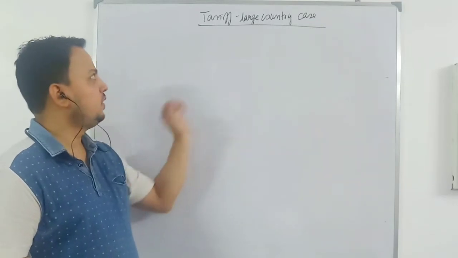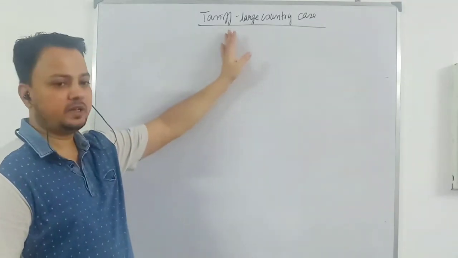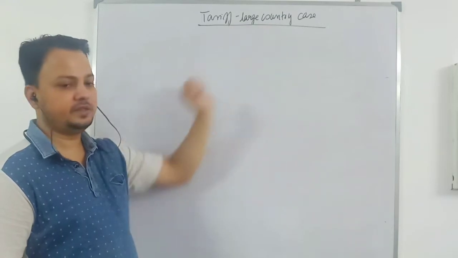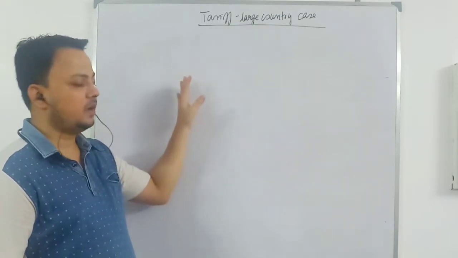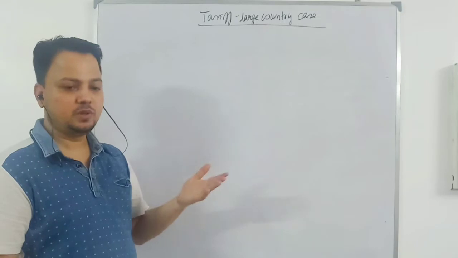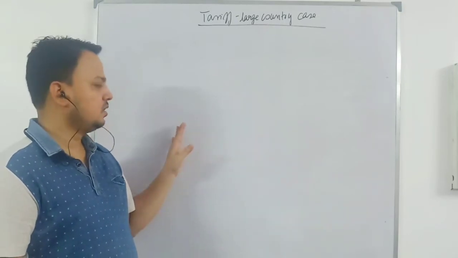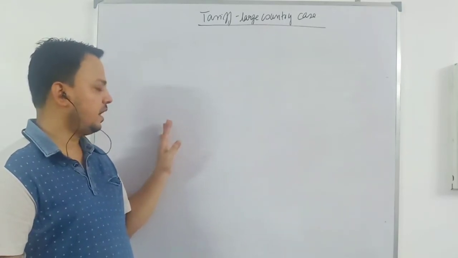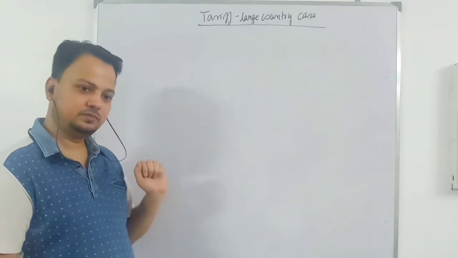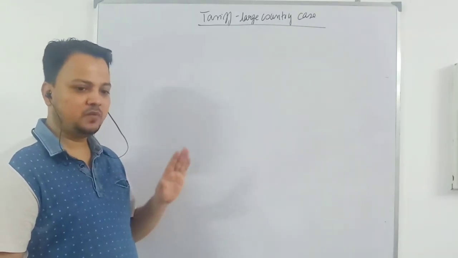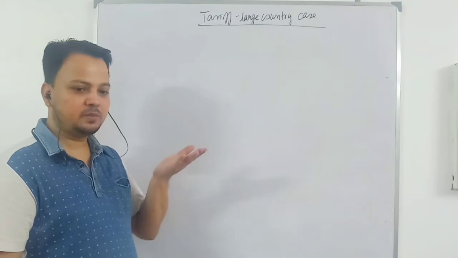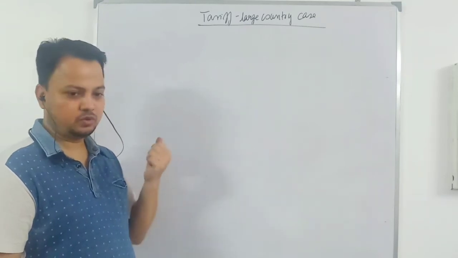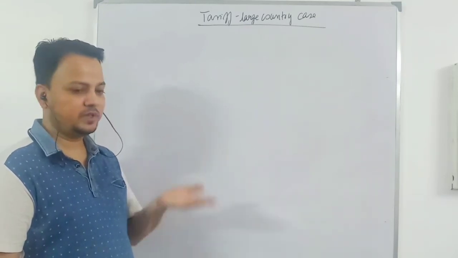Today we are going to look at the impact of a tariff for the large country case, and we are going to look at it in a partial equilibrium setting. When a large country imposes a tariff, the domestic price of the imported good will increase.